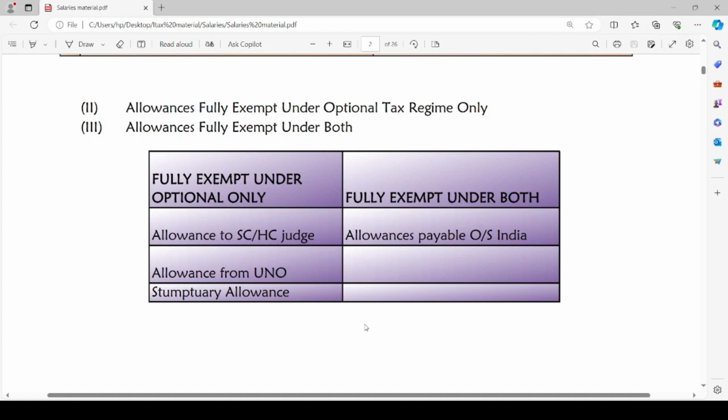For now, these three allowances are fully exempt under optional tax regime, and also these are fully exempt as per their respective laws. What are they? Allowance to Supreme Court or High Court judge, allowance from UNO and sumptuary allowance. Then comes the one and only allowance which is fully exempt under both the tax regimes. That is allowances which are payable outside India. These are fully exempt under both the schemes.